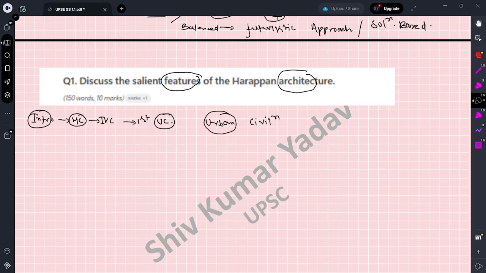Urban civilization, so it must have some features. This is the introductory part. So it has features like advanced town planning. This is only introduction. Next, bath system, bathing system.